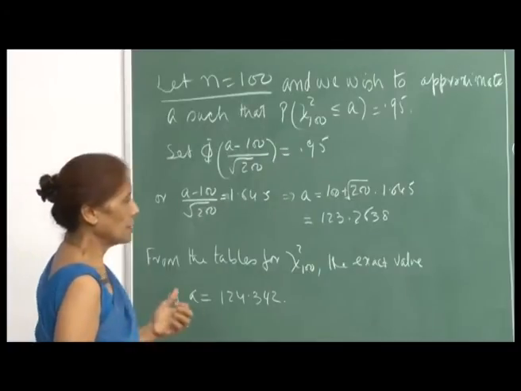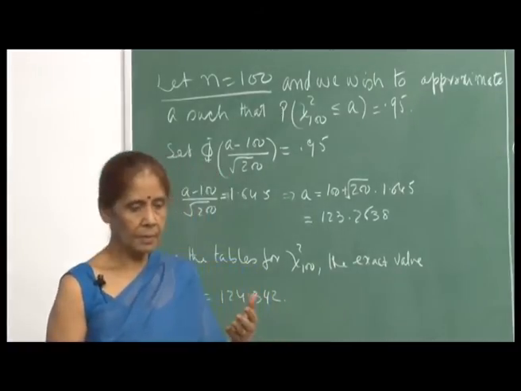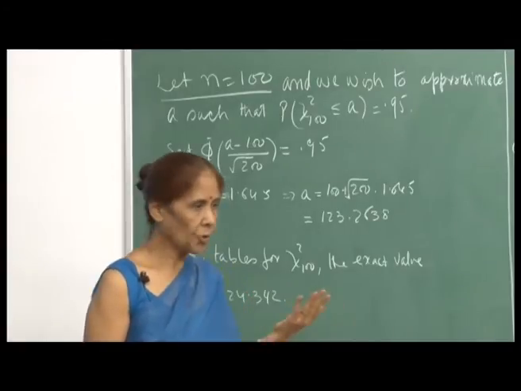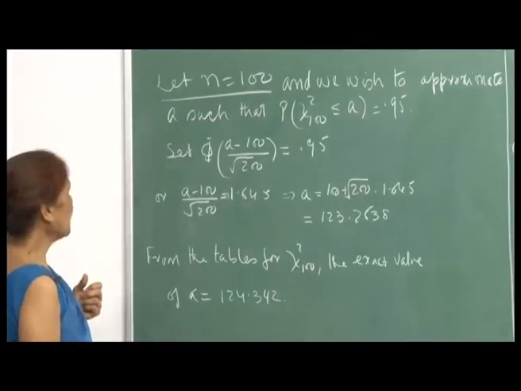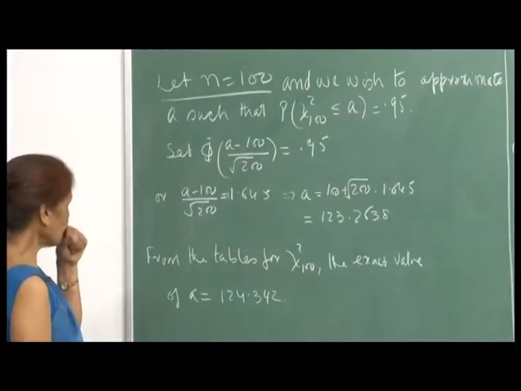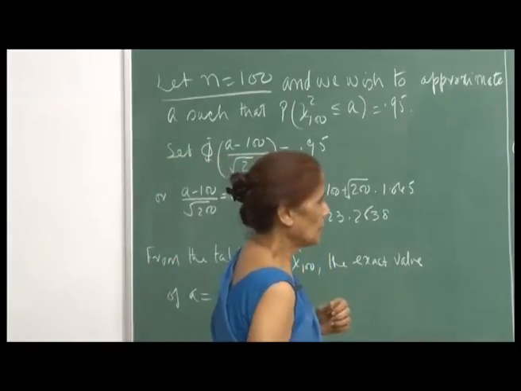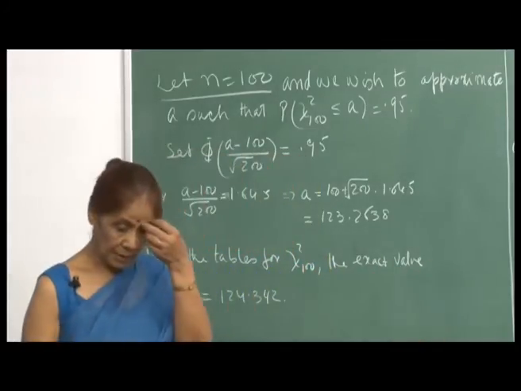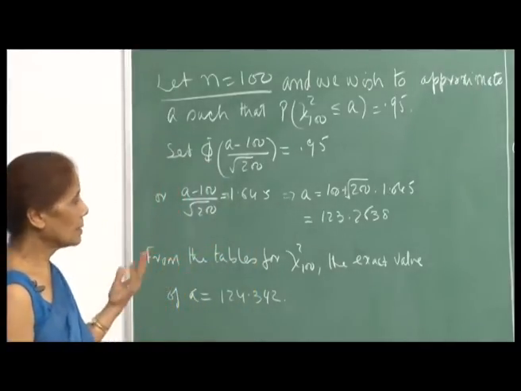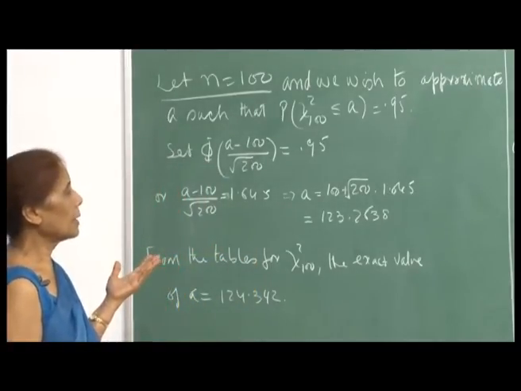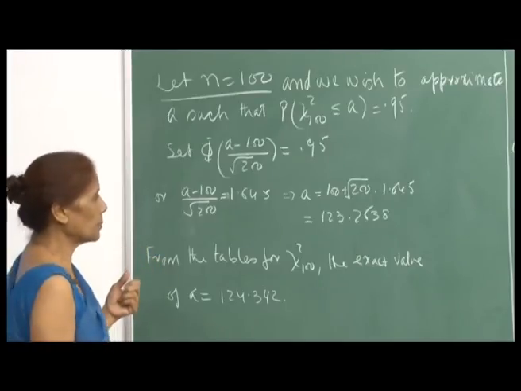Now, I said I will show you how we can approximate the chi-square probabilities using the central limit theorem. I gave you the formula, that means you can standardize the chi-square random variable, and by using the central limit theorem you can get the probability.